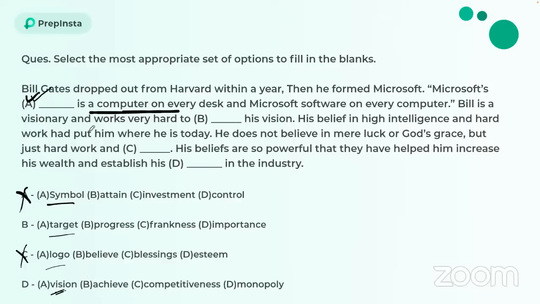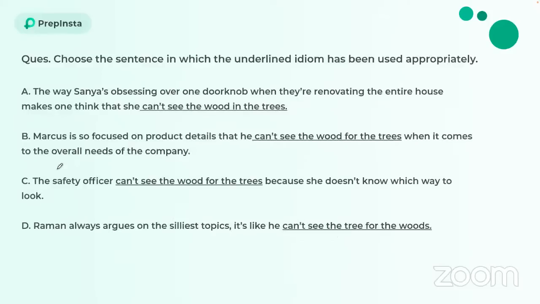Moving forward, works very hard to dash his vision. Now you cannot progress your vision, but you can definitely achieve your vision or achieve your goal, right? So ultimately we get that option B is also going to be eliminated and we go with option D. All right. So the best way of answering such lengthy questions is the elimination technique. Once you know how to eliminate options and words and verbs from a particular question, it becomes easier for you to answer any type of question.